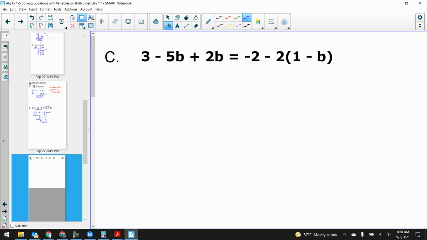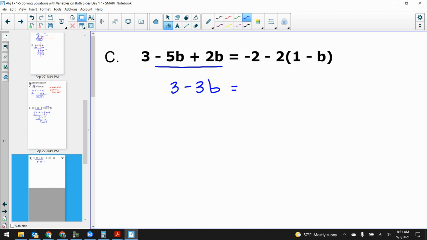Now, you might get overwhelmed if you look at this problem right at the beginning. You might say, oh man, this seems like a lot. Don't shut down. Just keep doing it step by step, piece by piece. Like for example, on the left side, what can I do? Sid? You can combine 5b and 2b. Right. I can combine those terms. -5b and 2b make -3b. So 3 minus 3b.